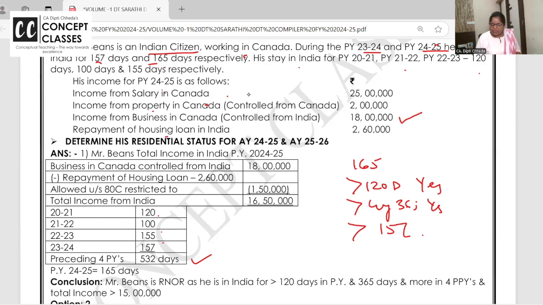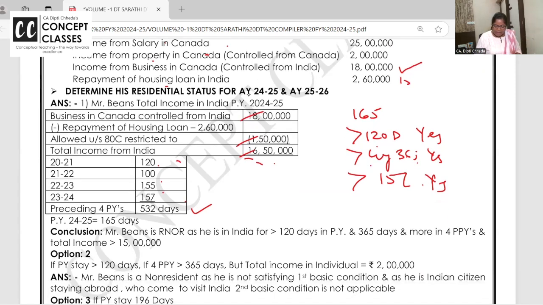And repayment of housing loan, if he files the return out of the default tax regime, 1,50,000 he can claim. So, how much is his income in India? More than 15 lakhs? Yes. Is he in India for more than 120 days? Yes, 165 days. In the last 4 years, 365 days? Yes. Then Mr. Beans is resident but not ordinary resident.